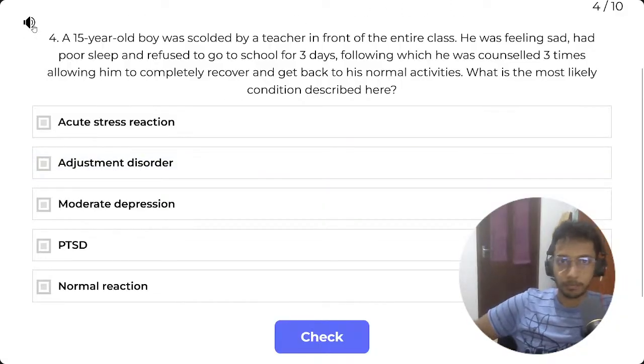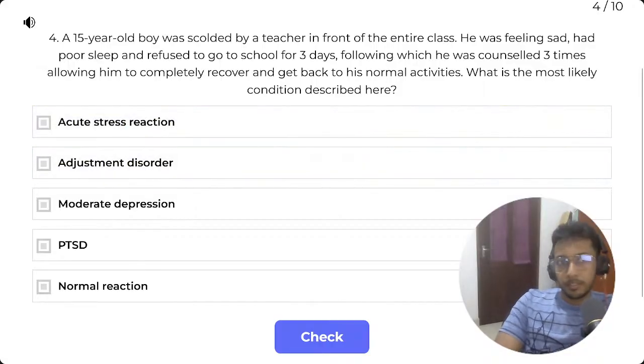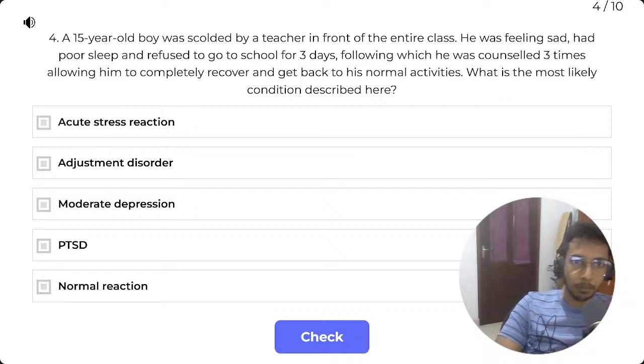A 15-year-old boy was scolded by a teacher in front of the entire class. He was feeling sad, had poor sleep and refused to go to school for 3 days, following which he was counseled 3 times, allowing him to completely recover and get back to his normal activities. What is the most likely condition described here?